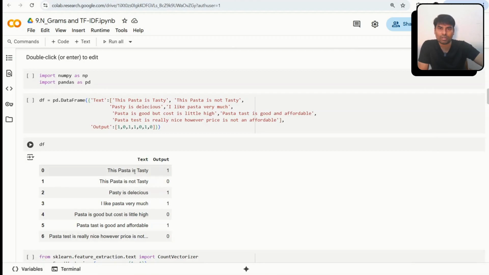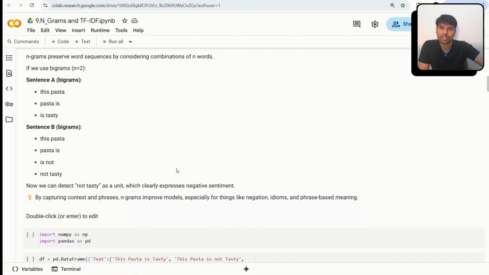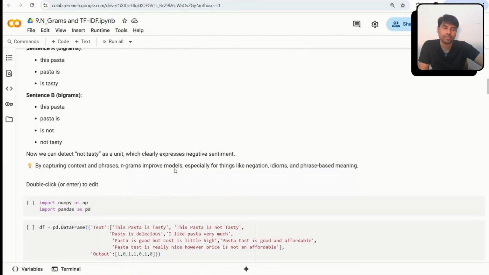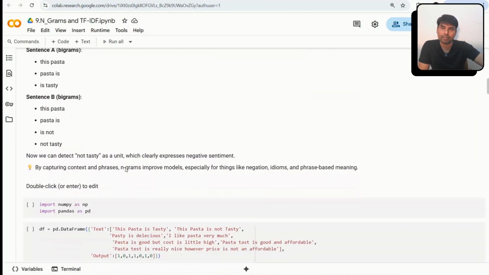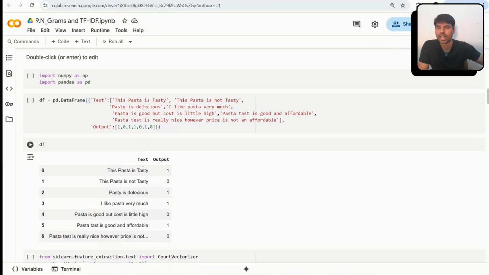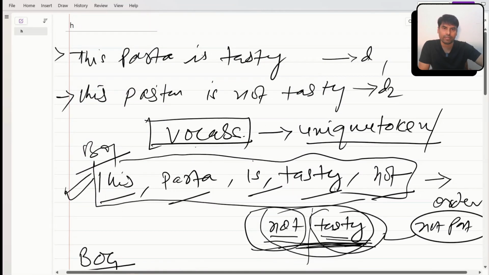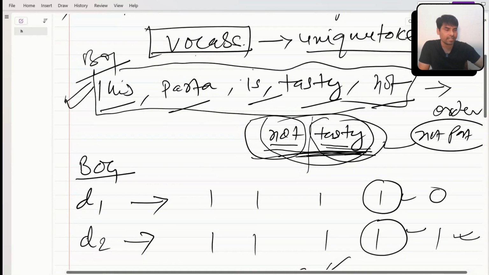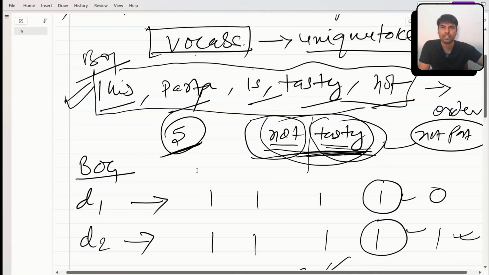I hope you got the whole context. This is the whole concept: NGram is able to capture a lot of the order, negation, and sentiment. How it works is that while creating the vocab, we combine words. This is also called augmentation, and this way our vocab size will increase. You can see that in my bag of words, my vocab size is 1, 2, 3, 4, 5. I have 5 vocab in my bag of words.